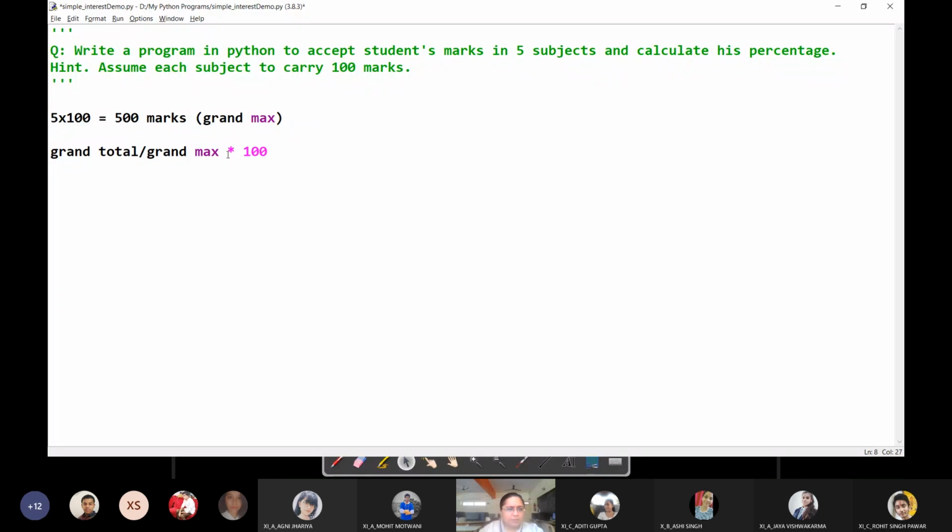There are chances that you might get some unexpected results over here, because this quotient could be a float, it is always a floating point number, right? Whenever you divide the dividend by the divisor, you always get the result in floating point, that is, a real number.